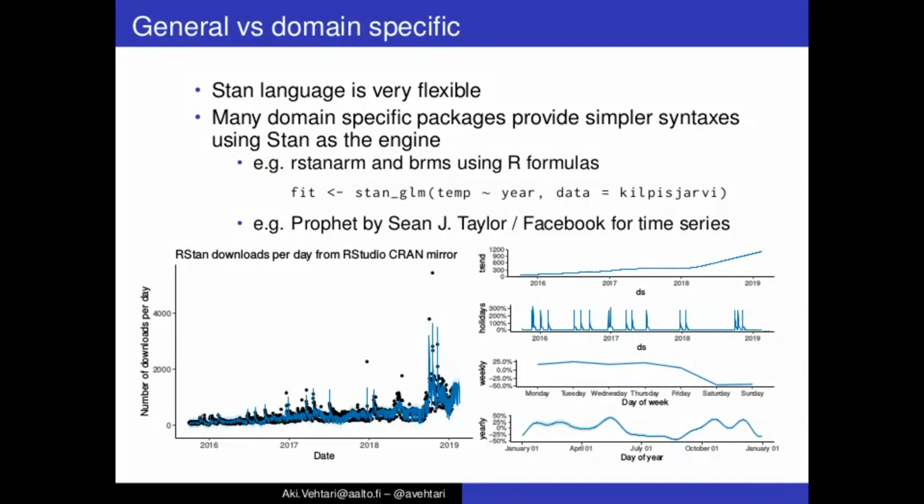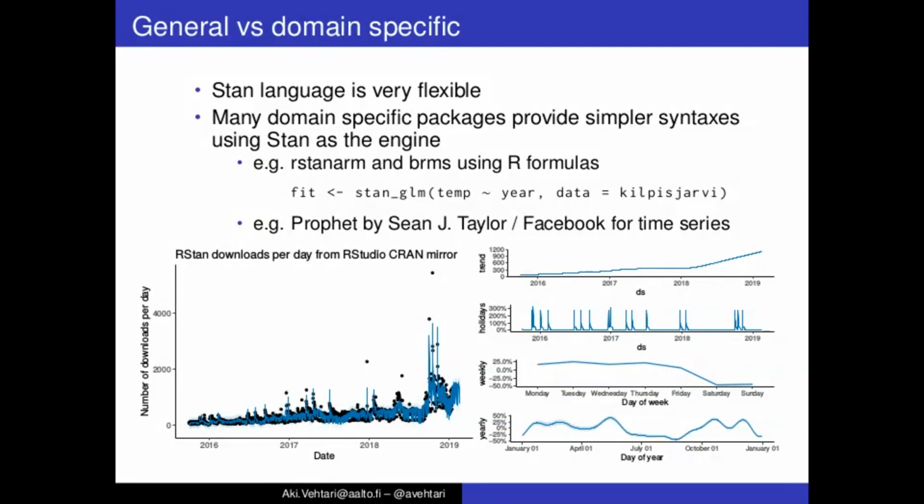And so having this kind of flexible language engine then makes it easy to make these kind of packages where you can more simply describe that for time series we might want having global trend with possibly some change points, holiday effects, weekday effect, day of year effect, and so on. But it's possible to build also new packages and new probabilistic modeling tools on top of this very flexible Stan language.